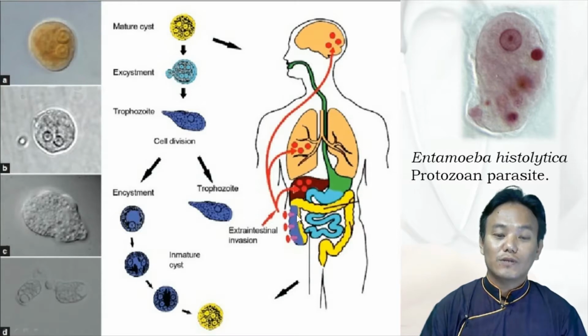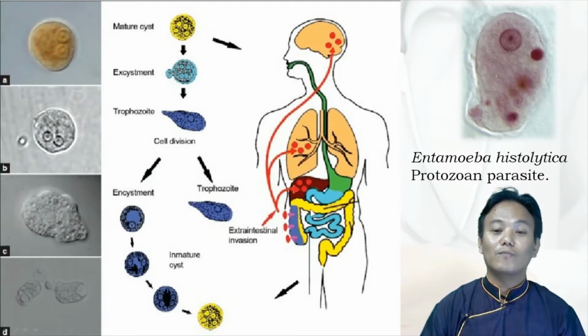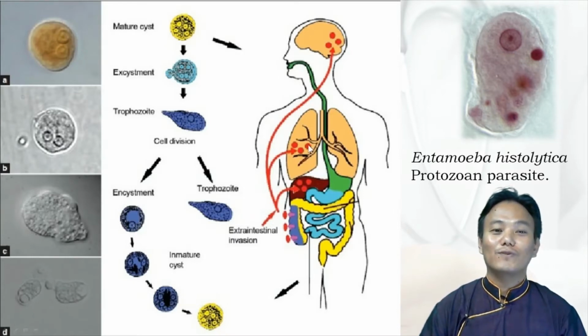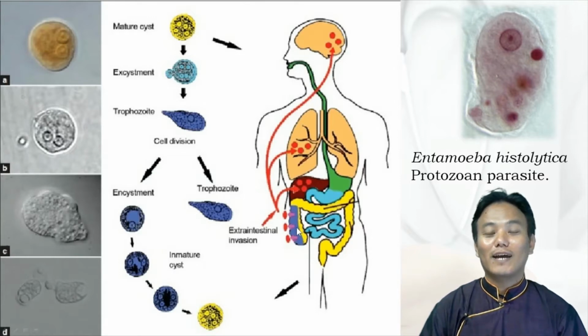After entering the gut cells, it can enter the bloodstream and go on to infect the liver, lungs, and brain as well. So this Entamoeba histolytica not only infects the large intestine, but it can also infect the liver, lungs, and brain. That is the trophozoite stage. But some of the trophozoites will undergo encystment. It will form cysts, and the cysts will be passed along with the feces or stool of the infected person, and go and contaminate the soil, water, and food, and again the cycle continues. So that is about Entamoeba histolytica and amoebiasis.